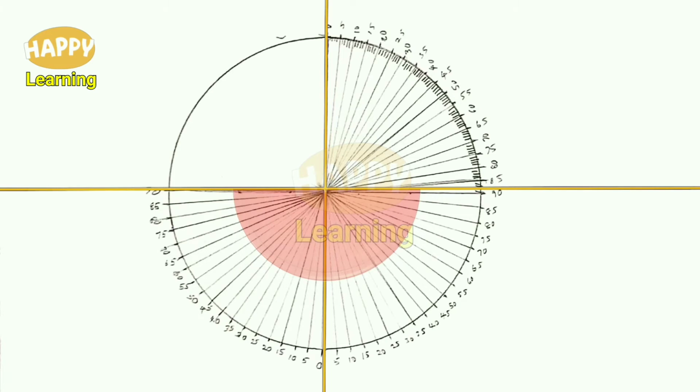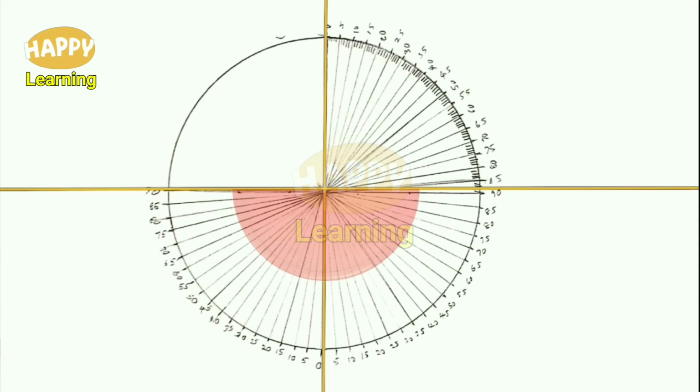A semicircular glass slab is placed on the double protractor diagram such that the diameter of the semicircular slab coincides with the diameter of the double protractor, and the center of the semicircular slab coincides with the center of the double protractor. Okay, 2 things: diameters should coincide, centers should coincide.